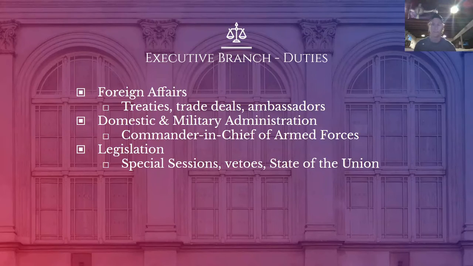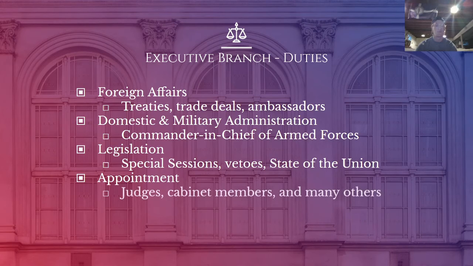All right. So he's basically saying, this is what we've got to do. And it's up to Congress if they want to follow some of these things that they may need to make laws on, or if they just want to go their own direction. Keep in mind, the executive branch cannot make laws, but they can give suggestions and they can veto certain laws. They can guide the lawmaking process. They can't do it themselves.